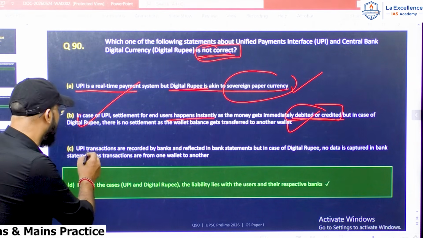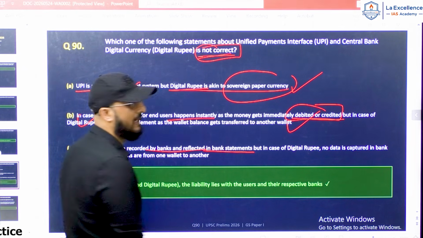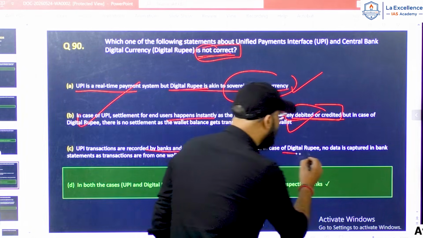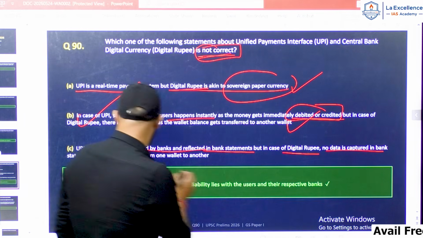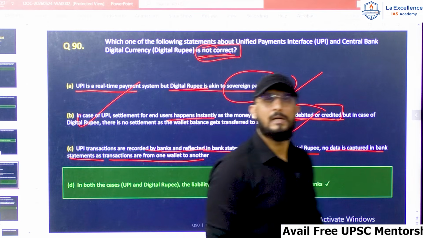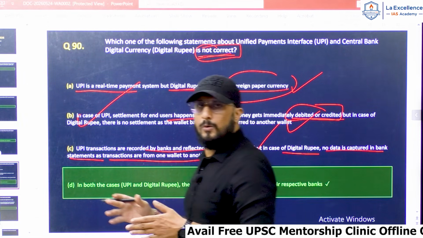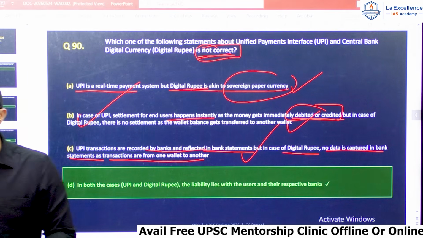Now, statement C, UPI transactions are recorded by the banks and reflected in bank statements. But in case of digital rupee, no data is captured in bank statements as transactions are from one wallet to another wallet. It is again correct because in digital rupee, the transaction happens wallet to wallet.